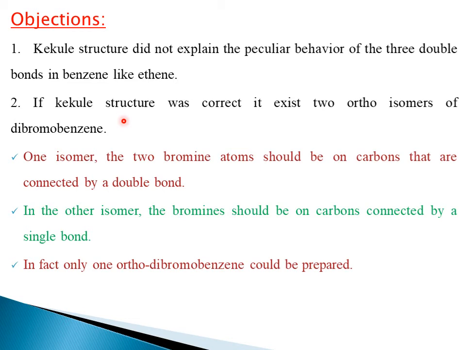Why does it exhibit 2 isomers? In one isomer, the 2 bromine atoms should be on carbons that are connected by a double bond. In the other isomer, the bromines should be on carbons connected by a single bond. But instead of these 2 isomers, if the Kekulé structure were correct, then we would get only 1 ortho-dibromobenzene. So how does Kekulé explain this statement?